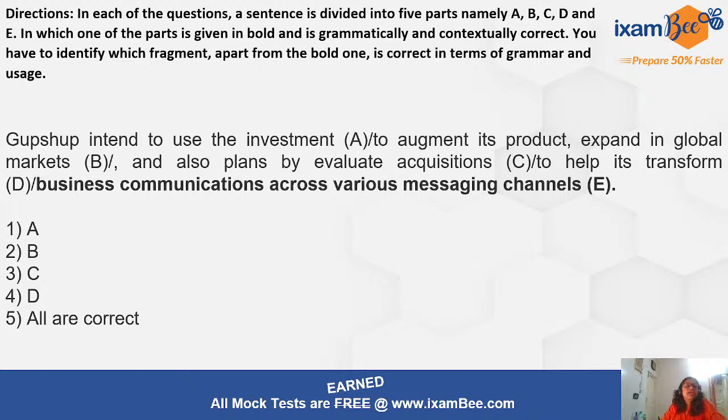So it says Gupshup intends, again subject verb agreement. Gupshup intends to use the investment to augment its product, expand in global markets, and also plans by evaluate. So plans to do something, right? Plans to evaluate acquisition to help it transform business communications across various messaging channels. So what is the part that does not contain any error? It is your part B. All right, so you will mark 2 as your answer.